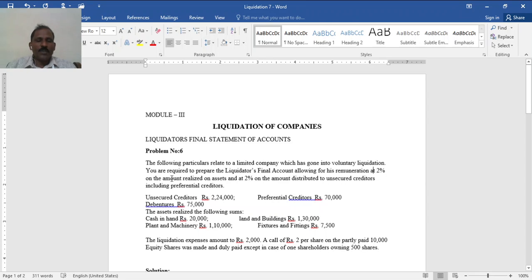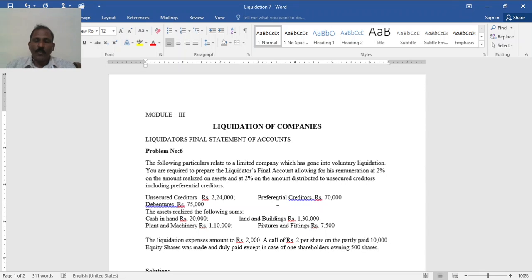at 2% on amount realized on assets and at 2% on the amount distributed to unsecured creditors, including preferential creditors. Remember, unsecured creditors always include preferential creditors. Even in the absence of this information, when it is given like this, at 2% on amount distributed to unsecured creditors, you need to include preferential creditors also, because preferential creditors are also unsecured creditors.